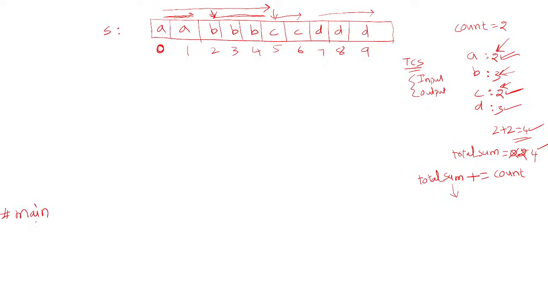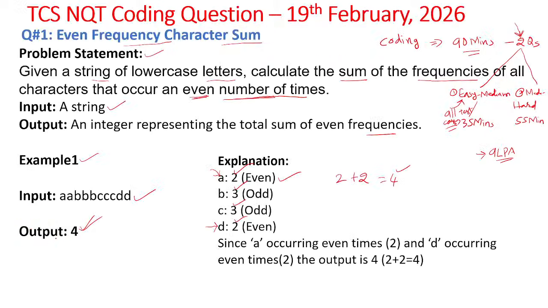First, let us write the main code. I'm just writing the main program here. I need to read a string, so s is equal to input(). Since in Python we have the input function which reads a string, directly I can say input, that's it, the string will be read into this. Then directly I print, I call a function, whose name they will provide here.